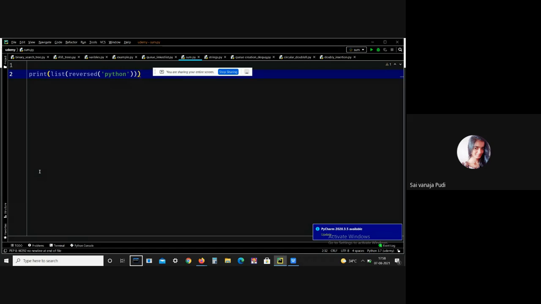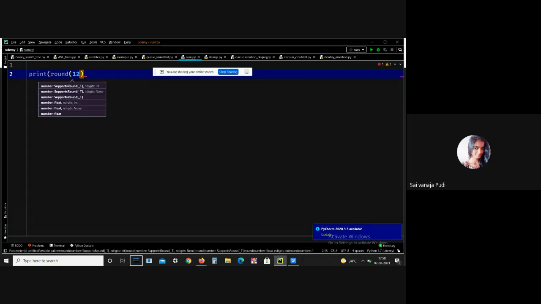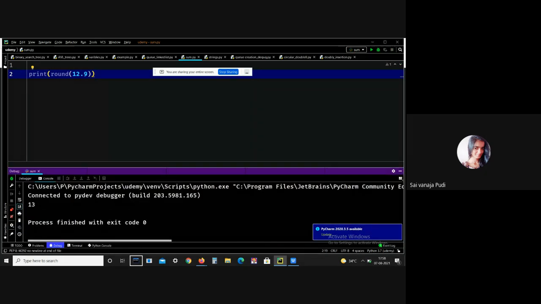And in Python there is another inbuilt function, that is round. This Python round function rounds off the digits of a number. Let me give an example. Here I want to get the round of 12.9. 12.9 round off means 13, right?